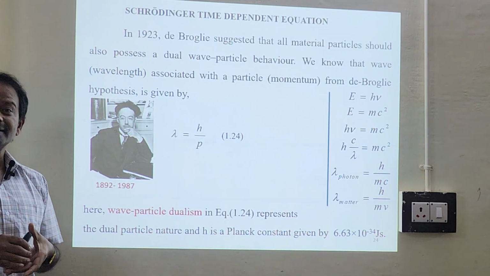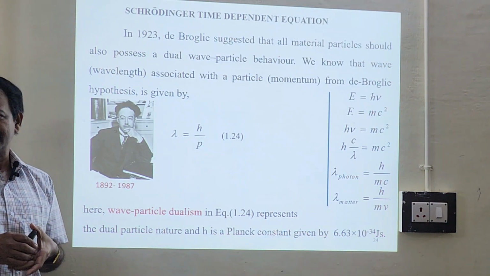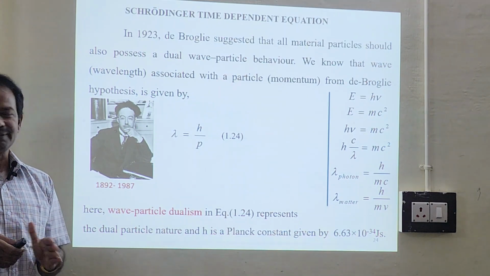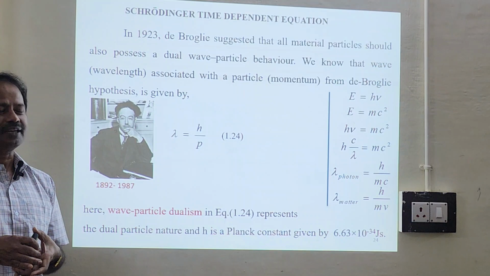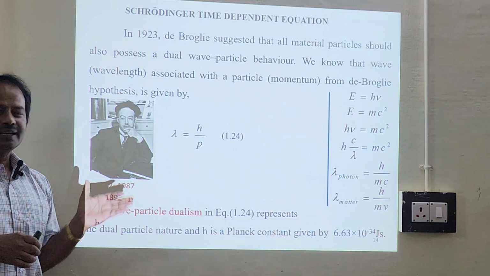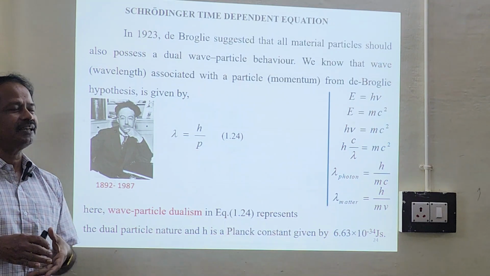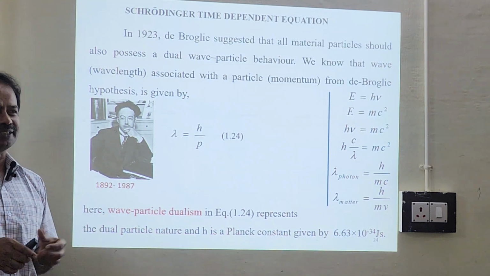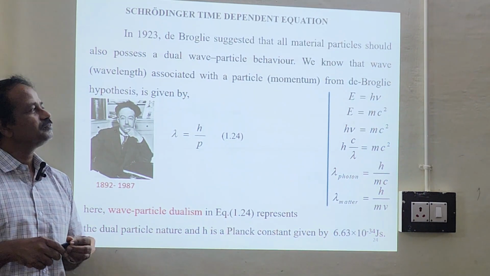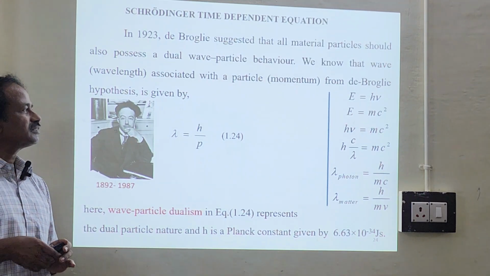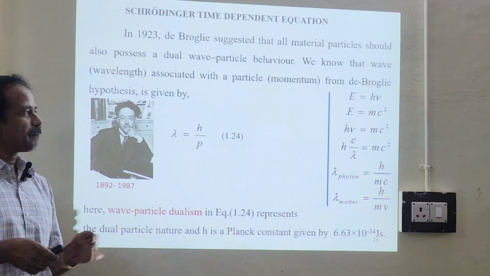Similarly, electron diffraction also can be done, he suggested. And in the year 1927, because of the Davisson and Germer experiment, this was proved. So lambda equal to h by p. In the same year, 1927, he got the Nobel Prize. So Schrödinger took this concept of lambda equal to h by p.